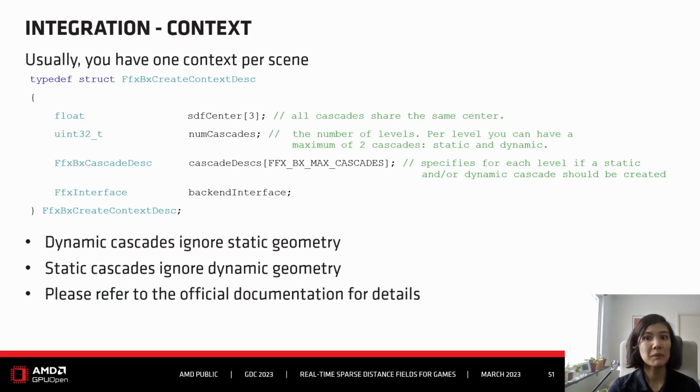But maybe for performance reasons, you don't want a dynamic cascade for the higher ones. So for regions that are far away, because you don't want to display dynamic objects for very far away objects. So this could be one use case where you only want to specify that this cascade level only has a static cascade, but yeah, typically you have both. If you want to know any more information, please check out the official documentation for details.